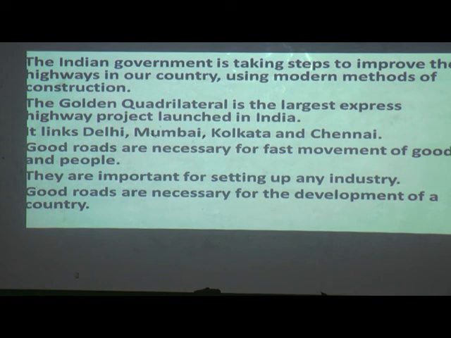If an industry is being built in a certain place, whatever things are required, if a good road is there, whatever the materials are, the cement, steel, whatever, will be supplied in a very short time. If good roads are not there, it will delay the work. So good roads are very important to run the work smoothly and fast.